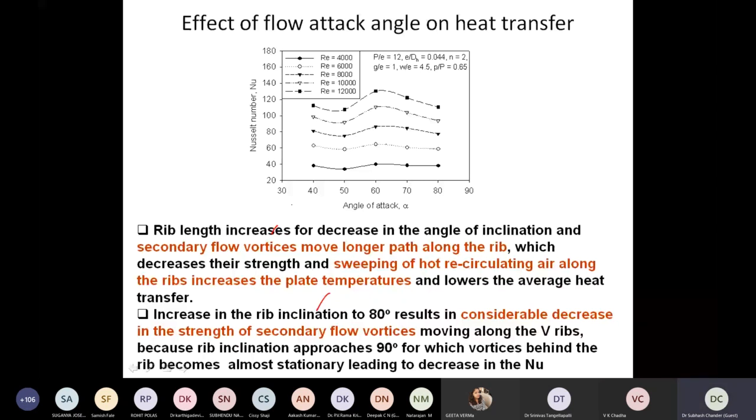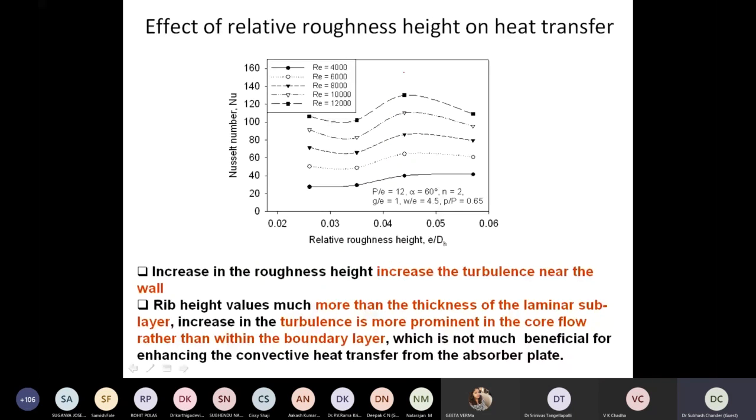Similarly, the rib height. If it's very small, it's not able to create the disturbance. At some optimum value, which came out to be 0.044 in our case, it works best. But if it is still bigger, then the projection will come out of the laminar sublayer, so the gain in creating disturbance in the outer region is not that useful. So we could not get much benefit, and the optimum value we could get was 0.044. I'm just showing you the optimum values we could get. Because of the time constraint, I'm rushing through my slides.